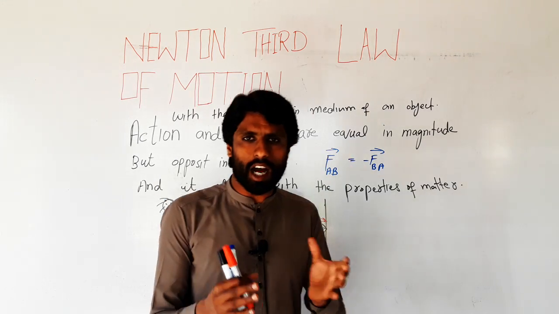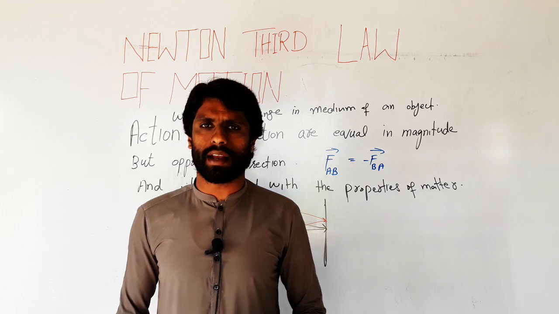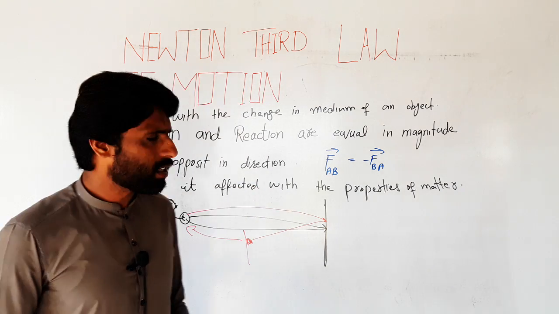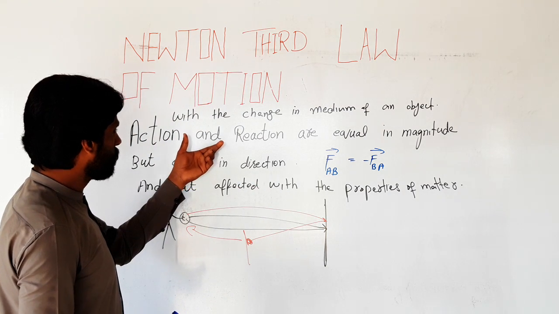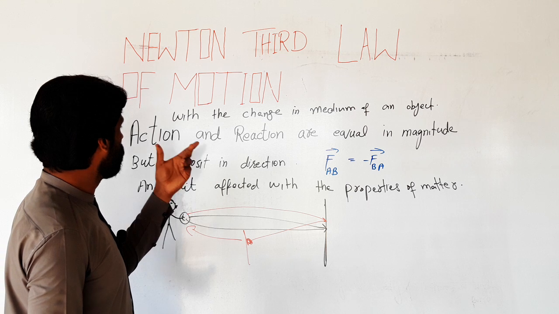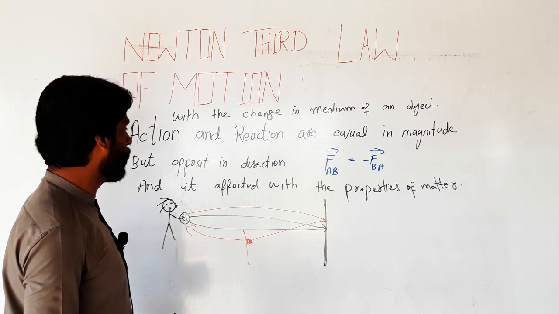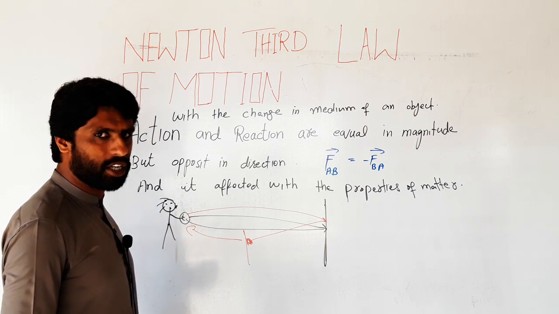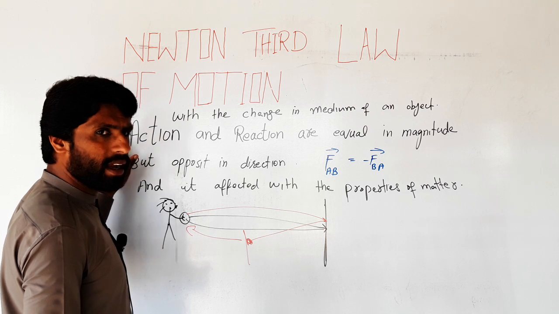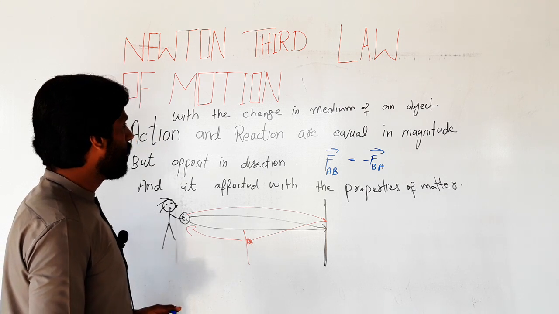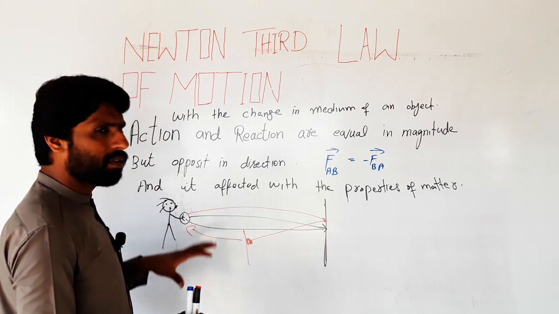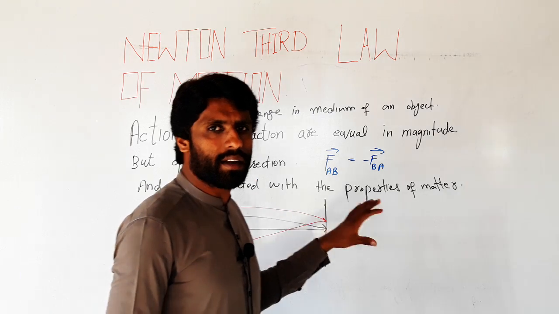Normally, in matric and intermediate, students just read and write this law: action and reaction are equal in magnitude but opposite in direction. To some extent it is right. If you write this in the exam, it is considered right.